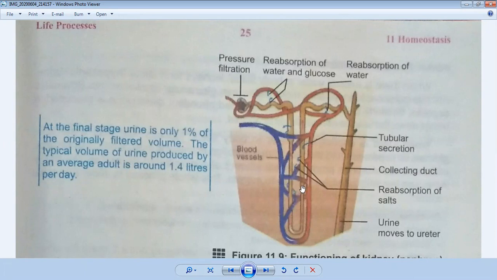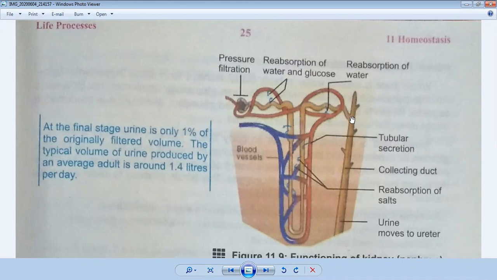It is a U-shaped structure, and this is the descending limb which absorbs the water molecules, and this is the ascending limb. Here the salts are reabsorbed, and after filtration all these materials are collected, and from here the third step, secretion, starts.